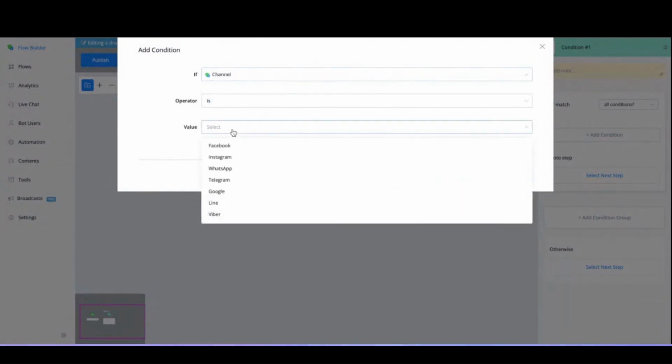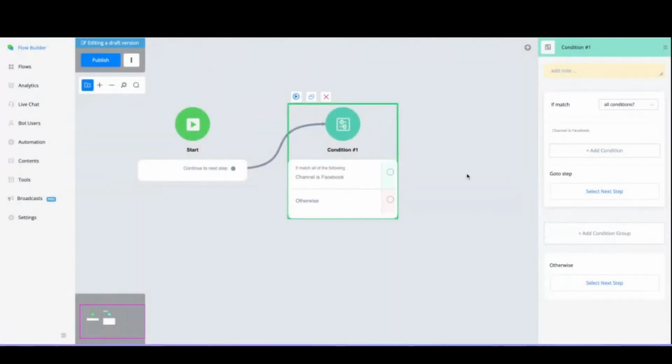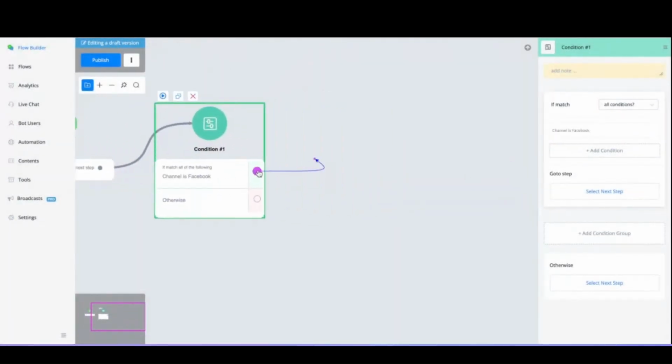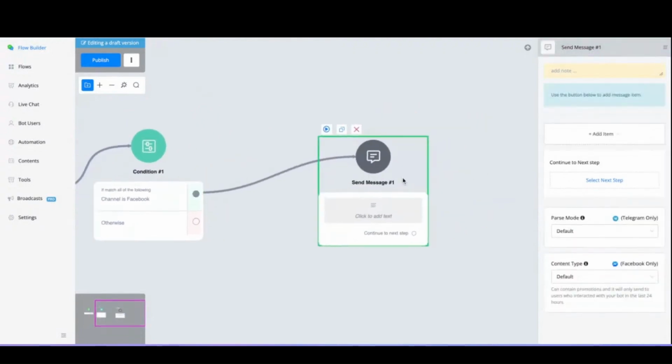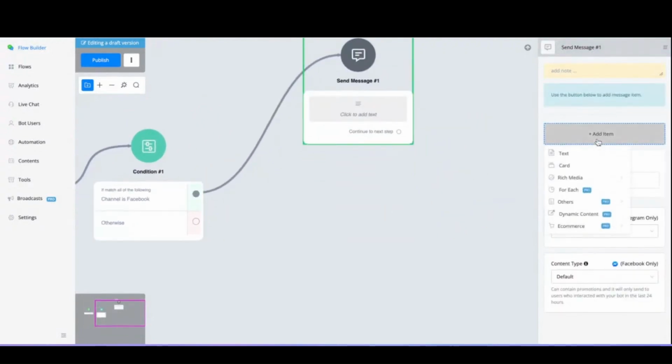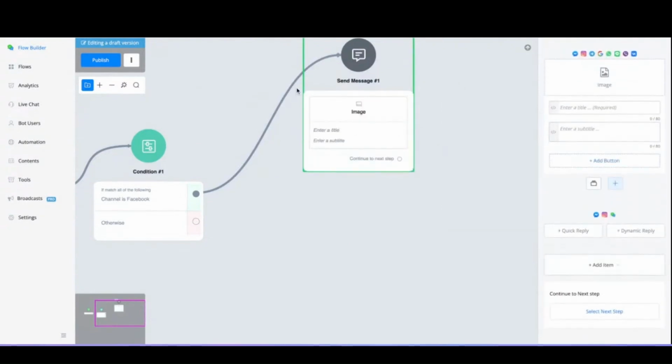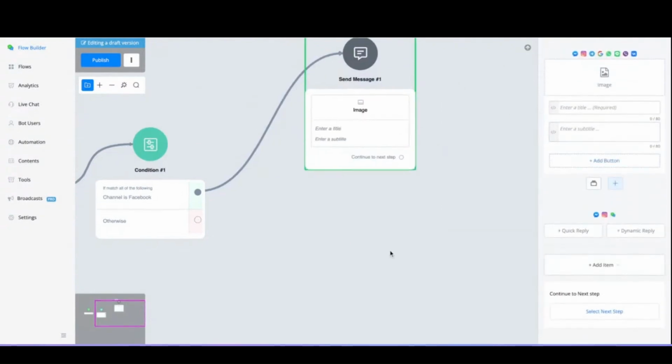And we can now have the value of any of the available connected channels. So we have Facebook, Instagram, WhatsApp, Telegram, Google, Line, Viber, VK, WeChat, and soon also web chat, right? Soon as that is enabled, it will also be a channel inside of Omni Channel. So we can, for example, say if the channel is Facebook, we basically can use most of all the features, right? So we can send, let's say, gallery cards as a main menu, right?